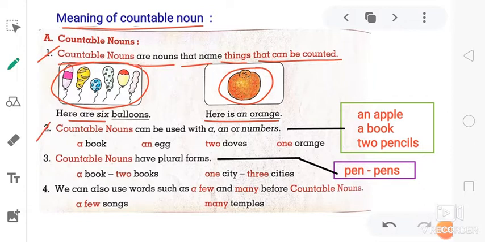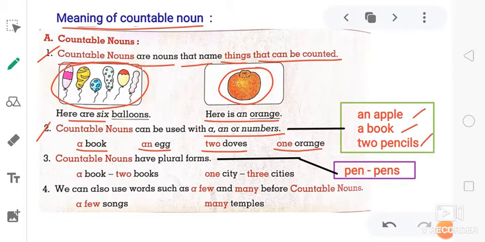Countable nouns can be used with a, an, or numbers. A book, an egg, 2 doves, 1 orange. Whenever we talk about one thing, we use an apple, a book. And when we talk about more than one thing, a number is used, 2 pencils.